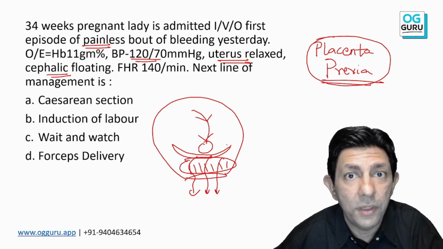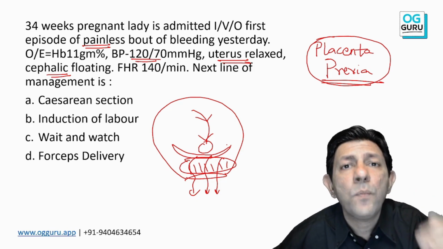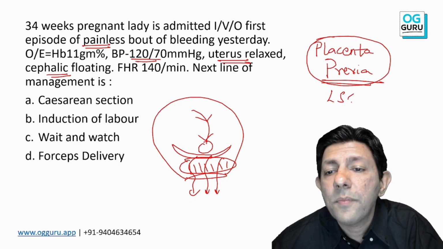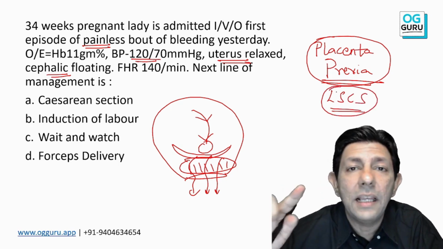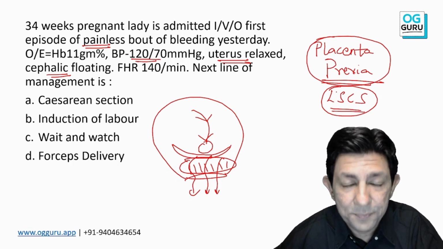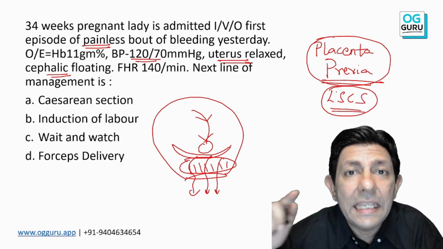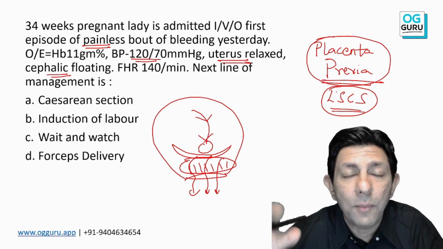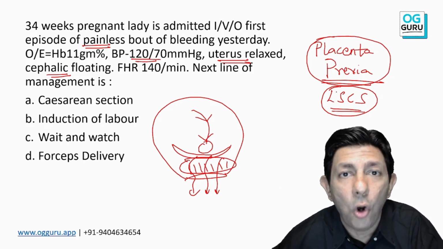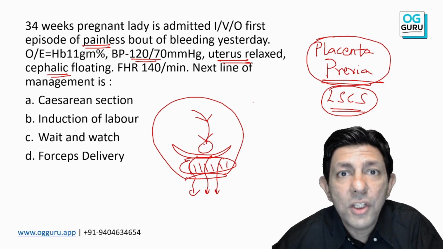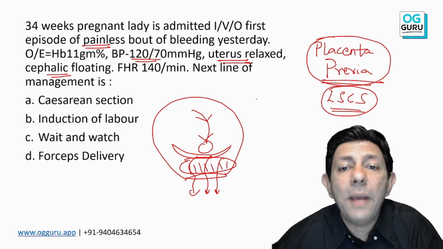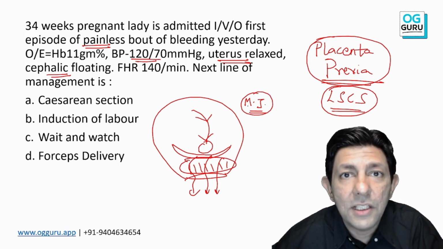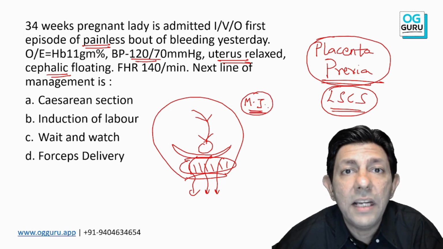Hold on, that's not the answer over here. But remember this, that in placenta previa, whenever I have decided to do the delivery, it will always be by LSCS. When you will do the LSCS is important now. In placenta previa, I can wait and watch, I can give tocolysis. All of you do comment in the chat box, what is that regimen called? What is the regimen which I call when I do conservative management in placenta previa? I'm giving you a clue, MJ. Not Michael Jackson. What is MJ? MJ regimen, that is wait and watch or conservative.